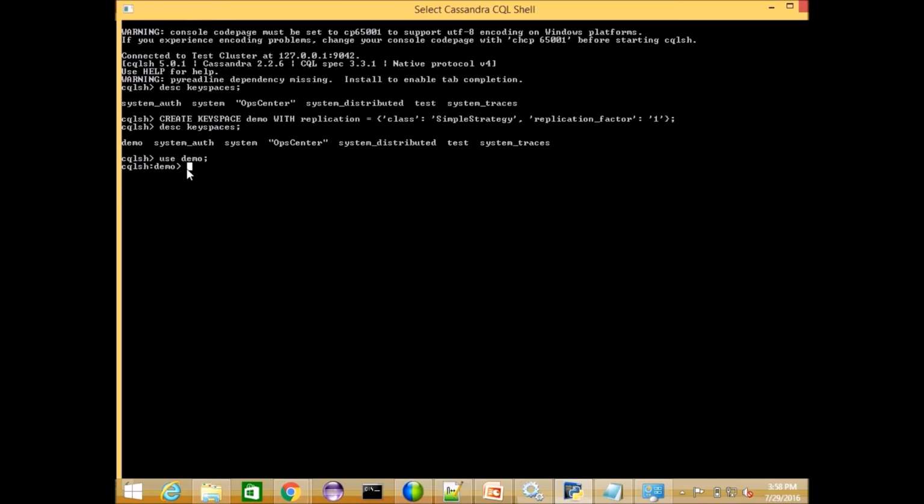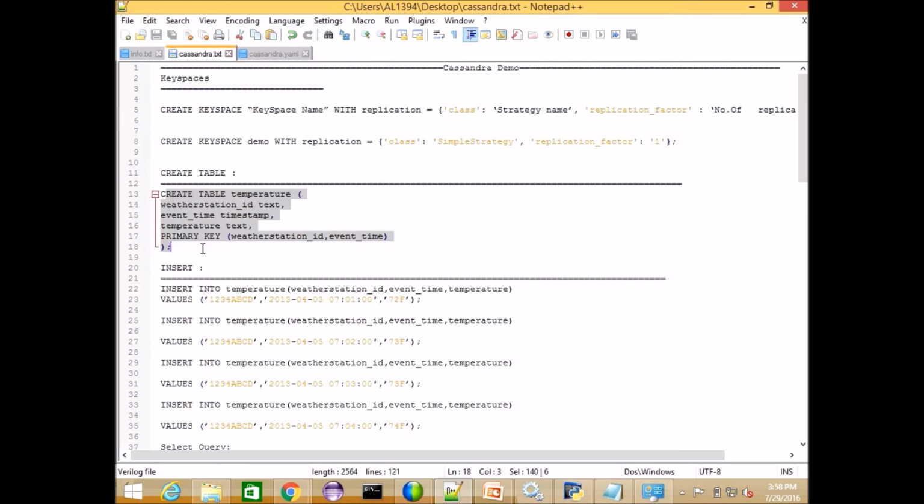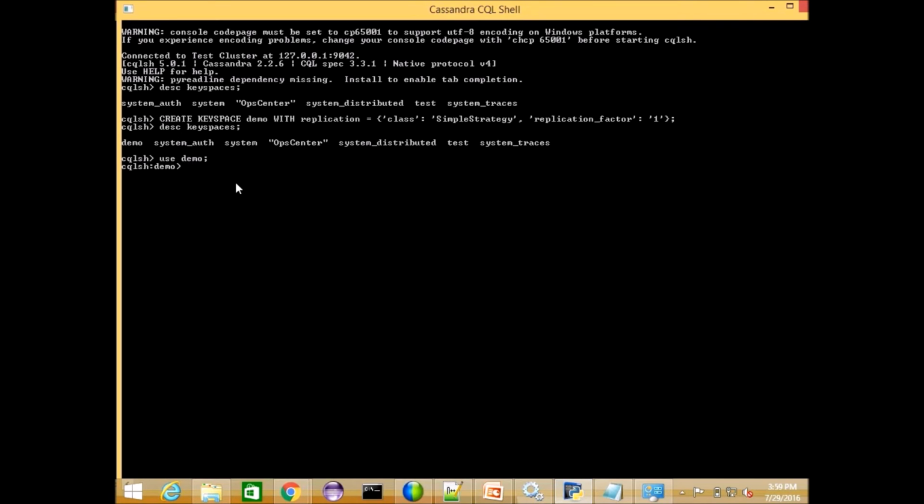Once you create a keyspace, you can create tables here, like column families. In Cassandra, we call tables column families. To create a table, this is the syntax: create table, table name, and then the fields and the data types. We have to specify the primary key here while creating the table. I'll tell you how the data is distributed by using this primary key. I just want to first create the table.